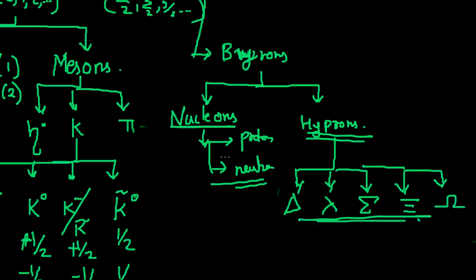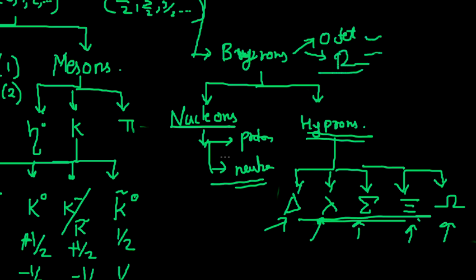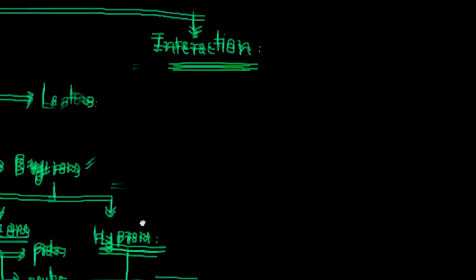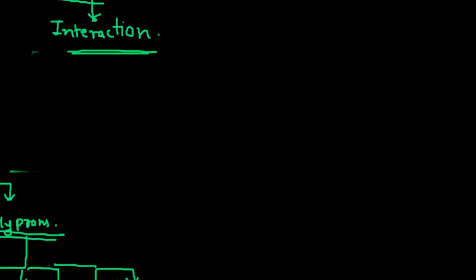We will see all the properties of delta, lambda, sigma, cascade, and omega in the decouplet, as well as the octet. So baryons have both an octet and a decouplet. Why it has two, I will explain later on, why we have two diagrams to learn baryons. We will learn that.